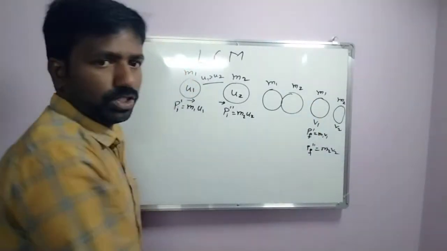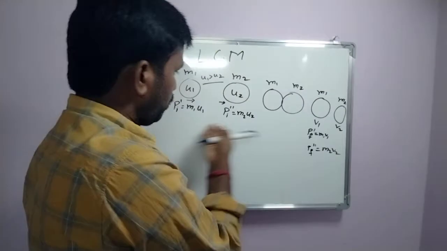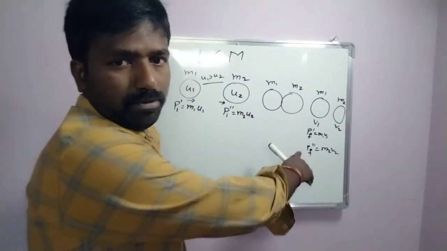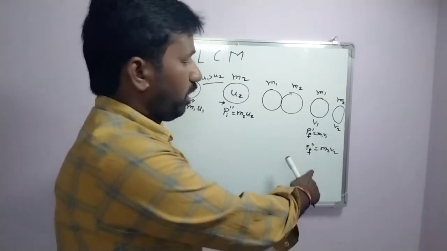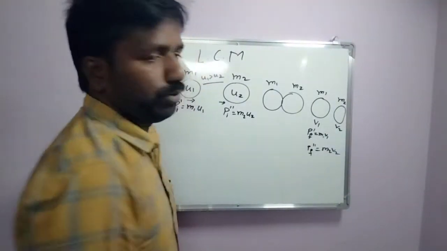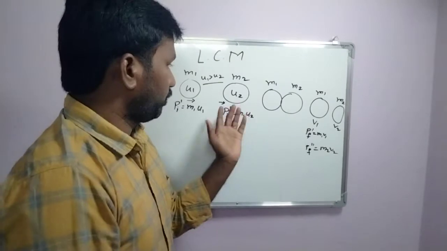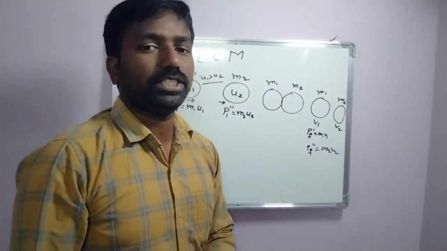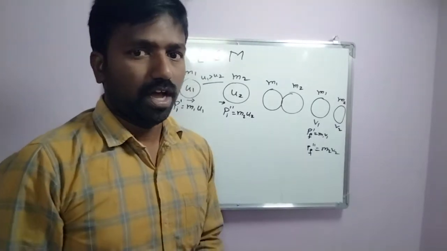The initial momenta m1 u1 and m2 u2 are before collision, and the final momenta are after collision: m1 v1 for the first body and m2 v2 for the second body. After collision the velocities will be interchanged, which means there is a change in momentum for the bodies after collision.